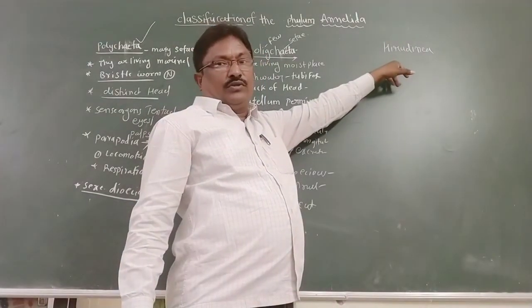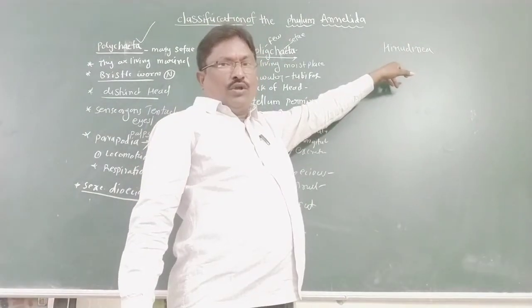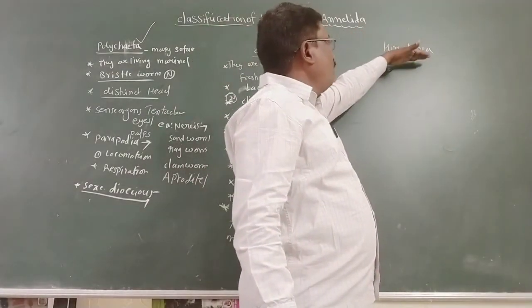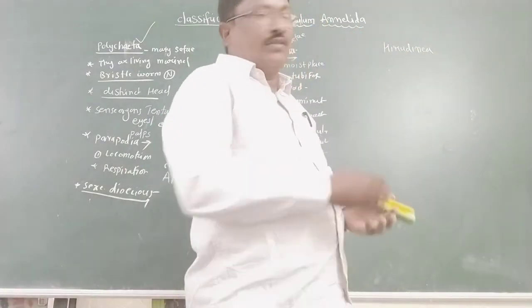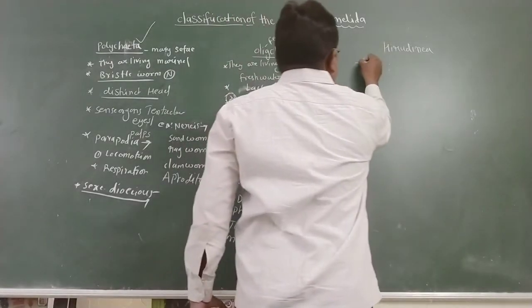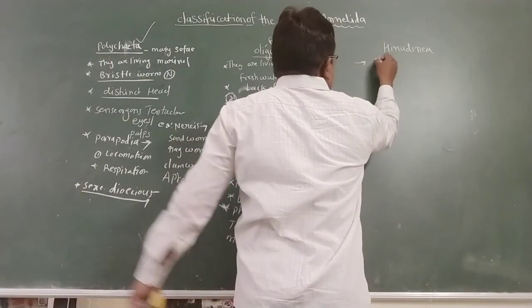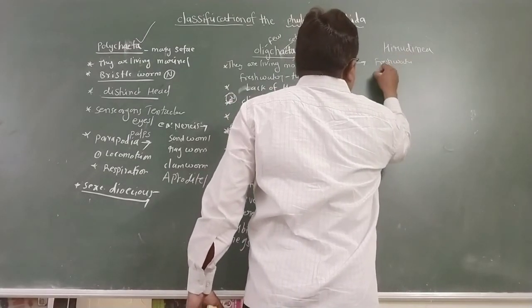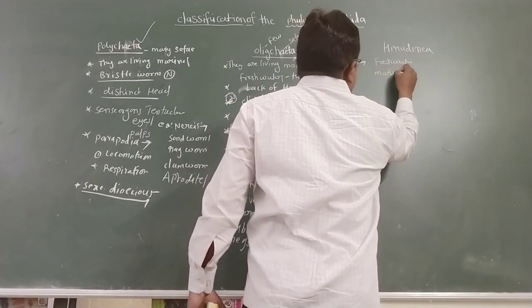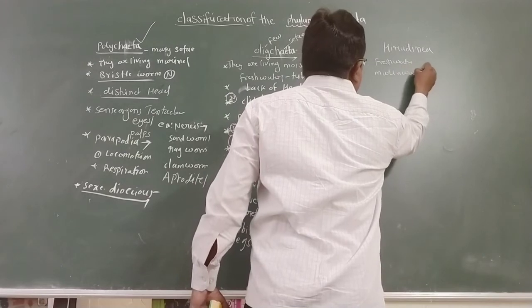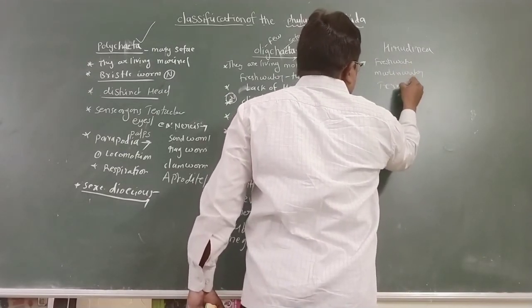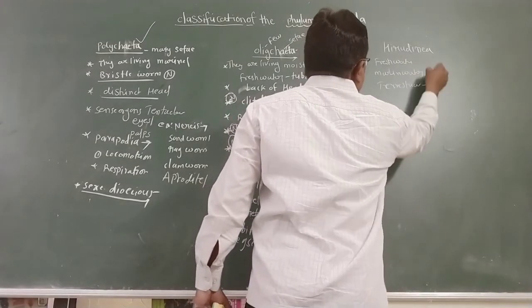Next is Hirudinea. They mostly live in fresh water, marine water, and terrestrial places.